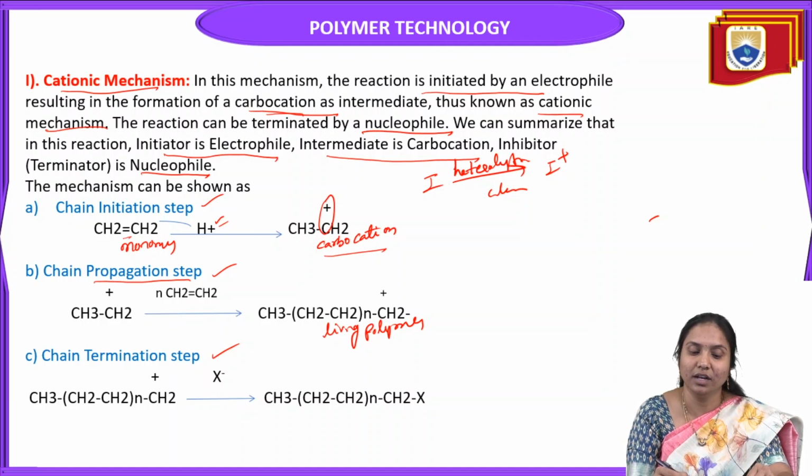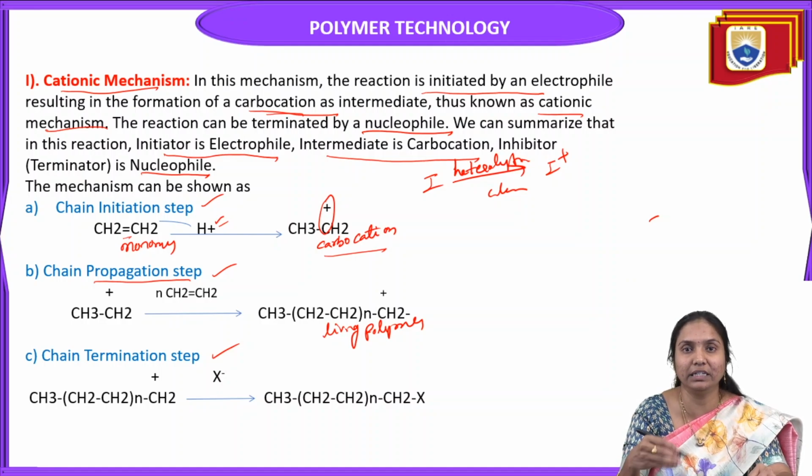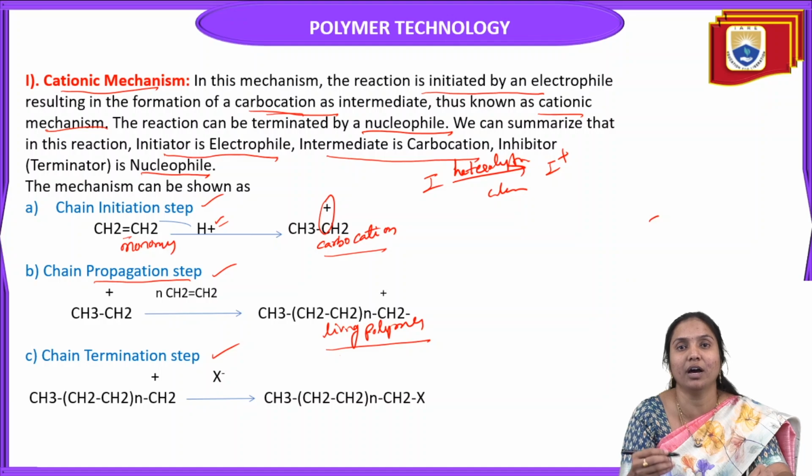In this case, the carbocation ethylene monomer reacts with fresh ethylene monomers. This process is repeated several times. It is a continuous reaction. Finally, it gives a living polymer. A living carbocation polymer is formed in this propagation step. So it is a continuation reaction.